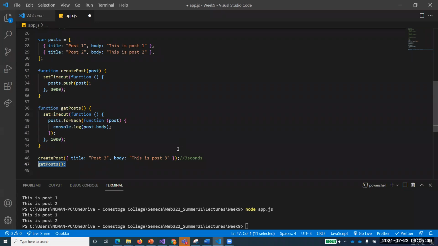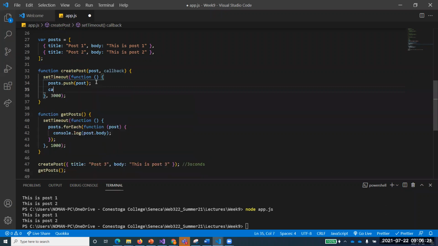Excellent. How to solve this problem? Maybe over here. Do you people remember we talked about callback functions? If I just change this code to a little extent, see here, line 32, I say that it will also accept a callback function. Have you studied callback functions? I think I discussed them in this course some time back. So it will accept a callback function and run that.